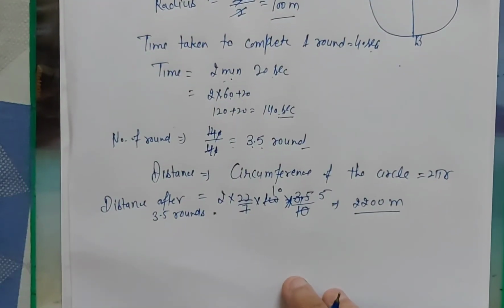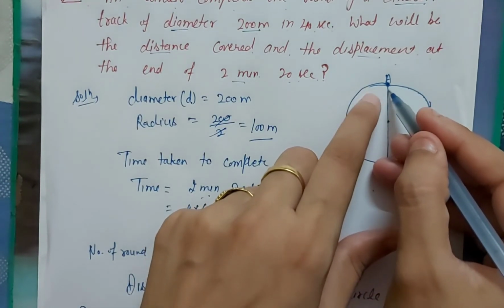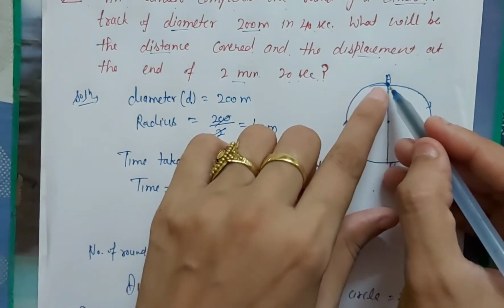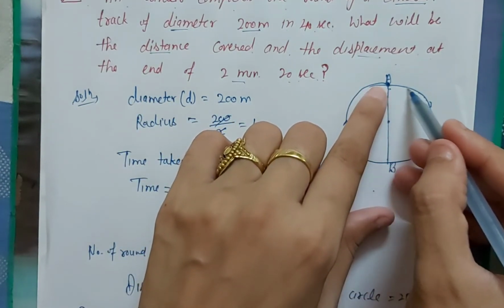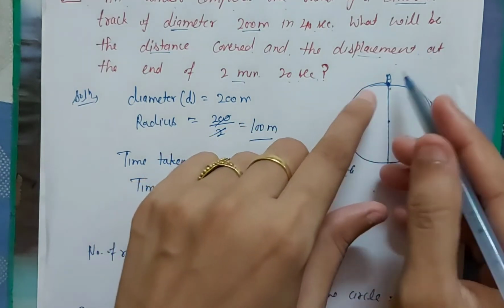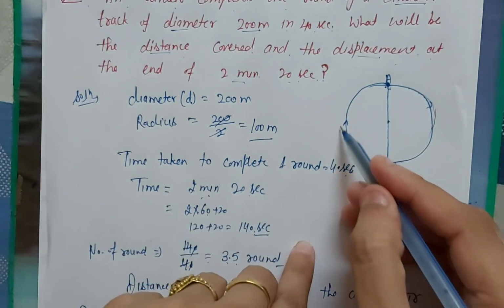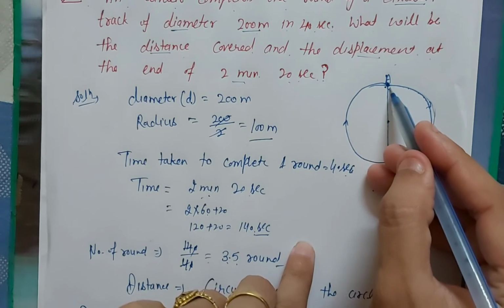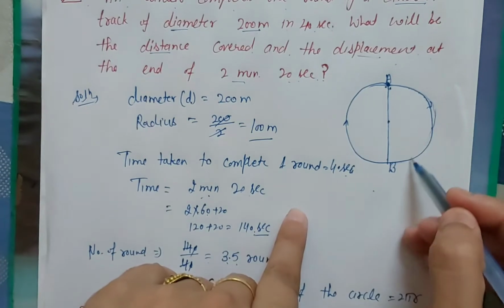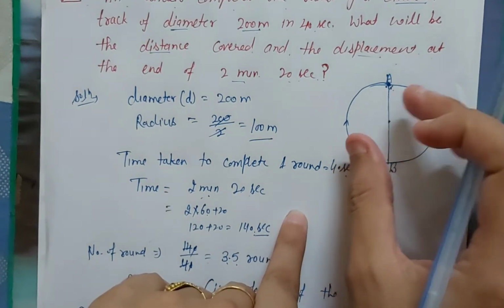Now what is the displacement? Okay, as we know, if the initial and final position are equal, then the displacement is 0. Suppose the athlete starts running from point A. When he comes back to point A after the first round, then the displacement is equal to 0. Then he starts the second round. When he comes again to the same point, the displacement is again 0. Then he starts the third round. After the third round, he again comes to the same point, that's why the displacement is 0.